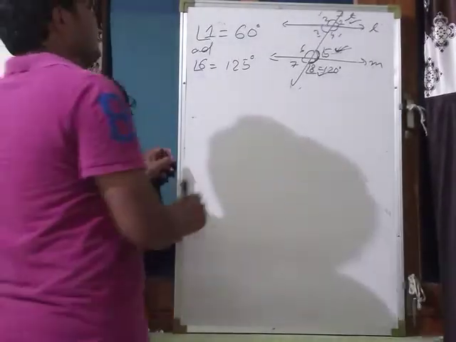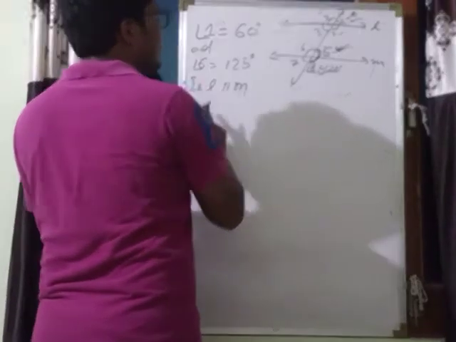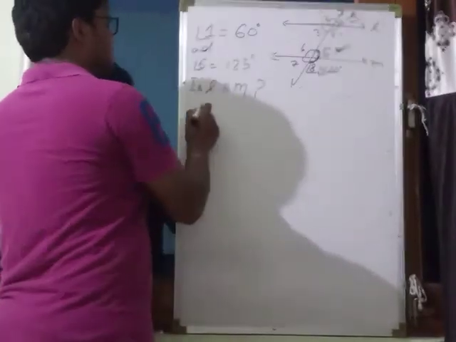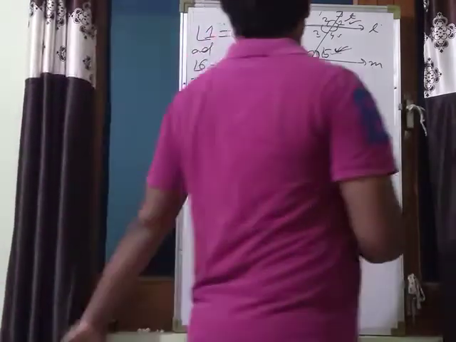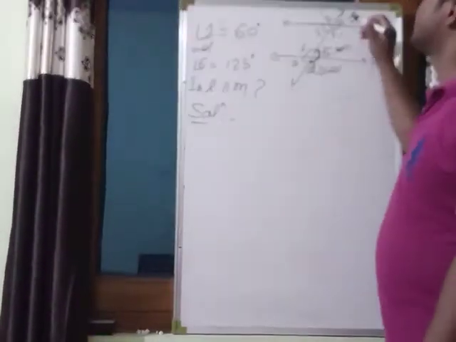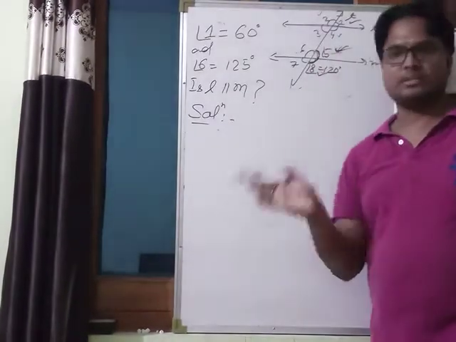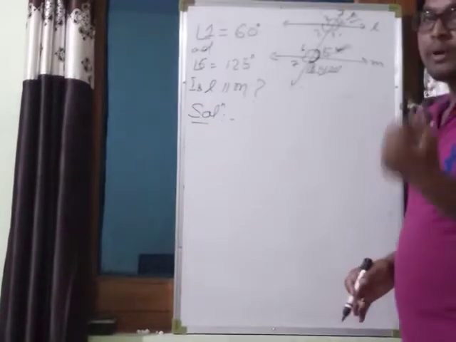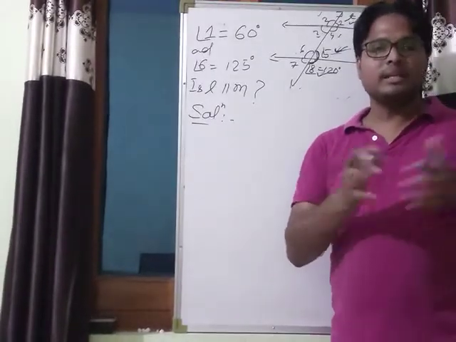Is L parallel to M? See its solution. Angle 1 and angle 6 are given. Any relation between 1 and 6? No relation. But we have to find out some angle which relates to these.